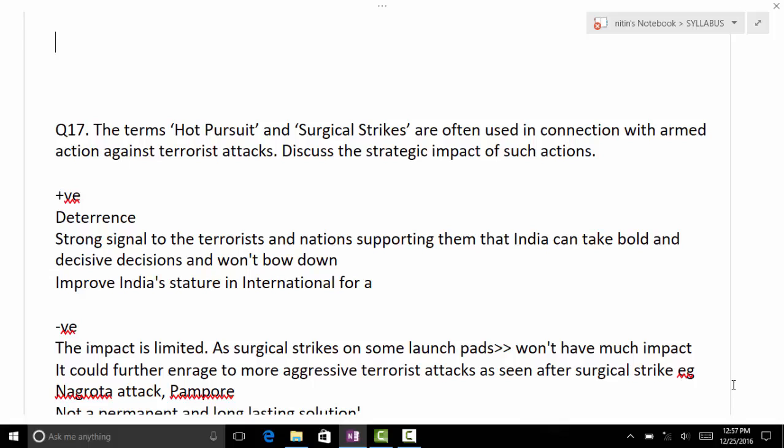So when we are talking about the positive and negative impacts, for an easy method, when you are asked to discuss the strategic impacts, such as positive and negative, just differentiate in three types. Okay, social, political, economical. And strategic. And what are the strategic impacts?